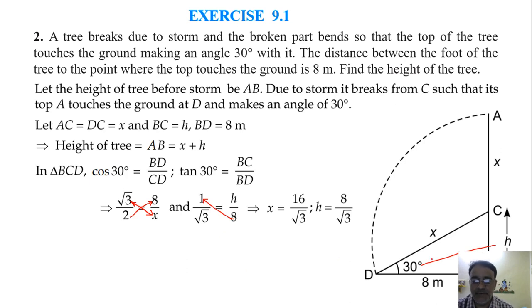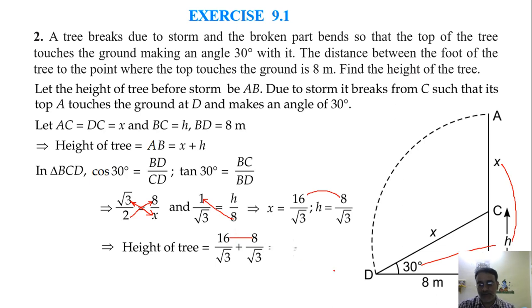And just before that, we already discussed that the height of the tree is x plus h. So x plus h means we have to add these two. The denominators are the same, so we'll add the numerators, that is 16 plus 8, 24. So 24 upon root 3. If we split 24, it is 8 into 3, and this 3 can be cancelled by root 3. We'll get root 3. So the final answer is 8 root 3 meter.